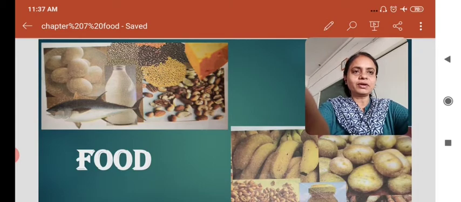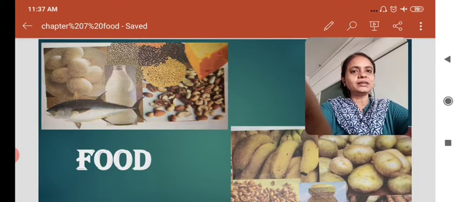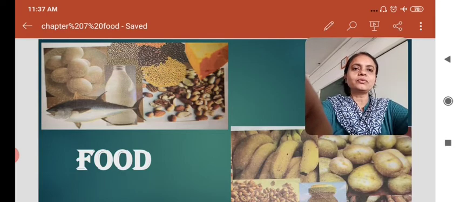Children, today we are going to start a new chapter. This is food. Chapter 7: Food. Children, we eat food to live and grow. Food is very essential for the survival of life. But all of us like to eat our favorite food items.